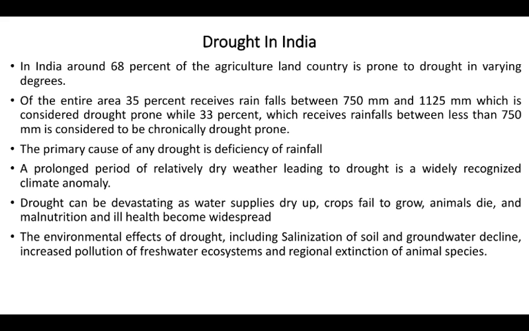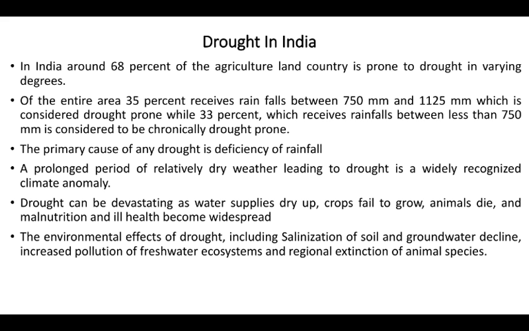Moving to the drought in India, around 68% of the agricultural land is prone to drought in varying degrees. Of the entire area, 35% receives rainfall between 750 mm and 1125 mm, which is considered drought prone, while 33% which receives rainfall of less than 750 mm is considered chronically drought prone. Primary cause of any drought is the deficiency of rainfall.